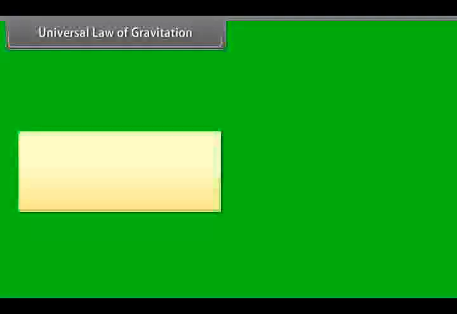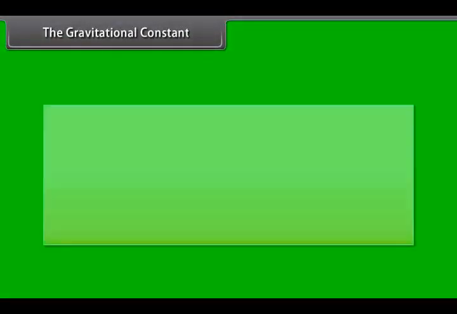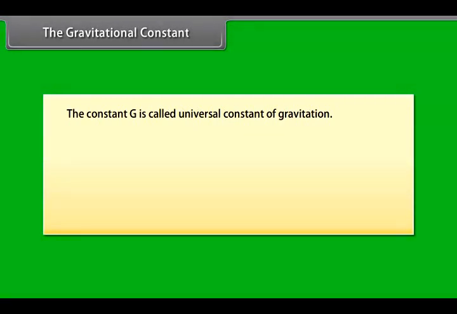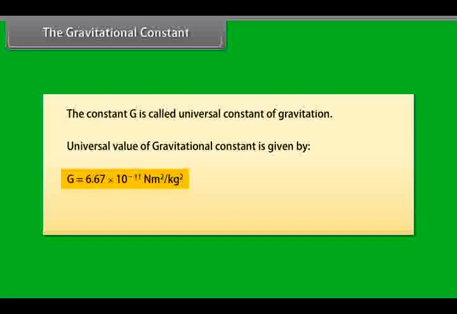In a spherical body, the total mass can be supposed to be concentrated at its center. The constant G is called the universal constant of gravitation. The universal value of the gravitational constant is given by G is equal to 6.67 into 10 to the power minus 11 Newton meter square per kilogram square.